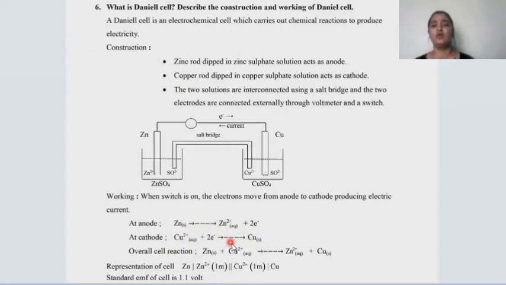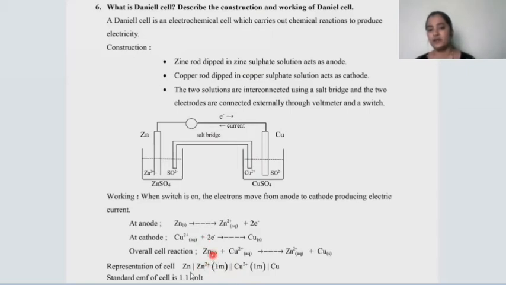And what is the overall reaction taking place here? Copper is undergoing reduction and zinc is undergoing oxidation. Now, how to represent the cell? The phase difference or phase transition we indicate with the help of a single slash, and the double slash indicates the presence of a salt bridge.